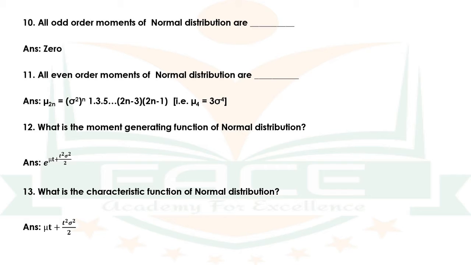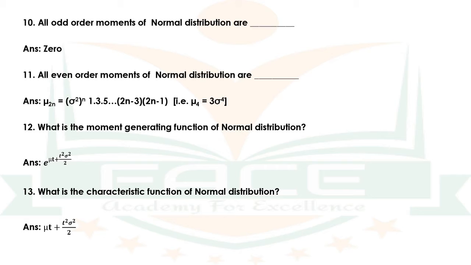Question number 11. All even order moments of normal distribution are dash. The answer is mu 2n = (sigma square) raised to n into 1 into 3 into 5 into etc. up to (2n minus 3) into (2n minus 1). That is mu 4 = 3 sigma raised to 4.